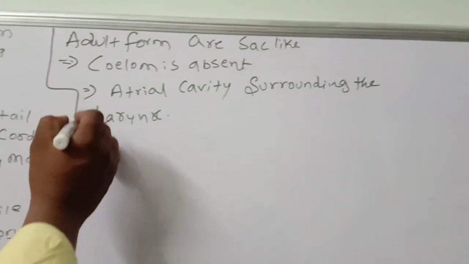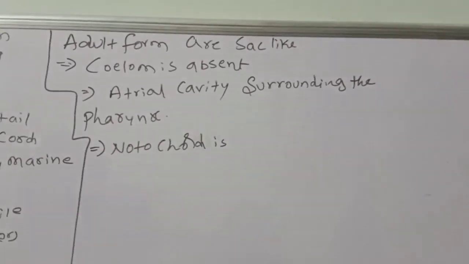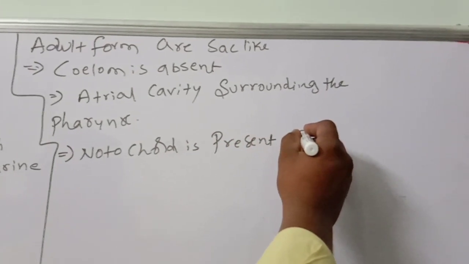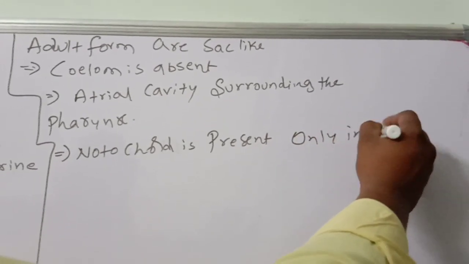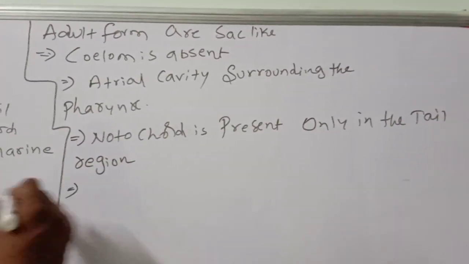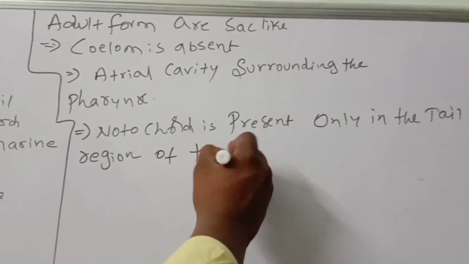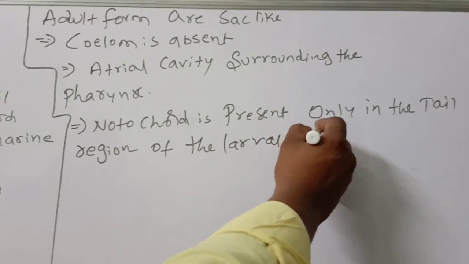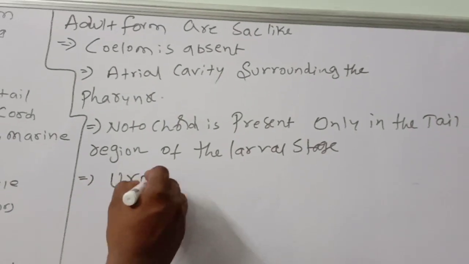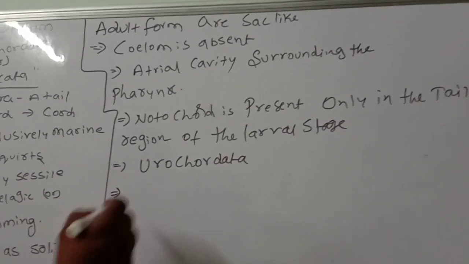Next, the notochord is present only in the tail region. This is the most important point to remember. It is present only in the tail region of the larval stage. That is why we call them Urochordata.